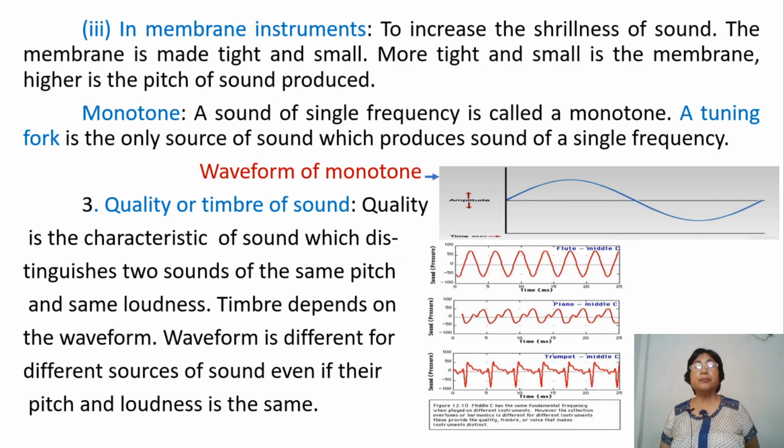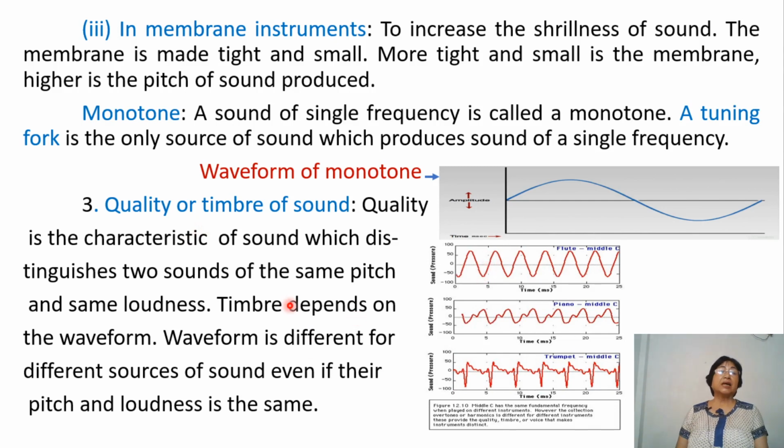Pitch is the same, that means the number of times that the sound waves come in one second or within one time period is the same. Amplitude is the same. But still, with the help of this quality, we can distinguish between two different sounds.